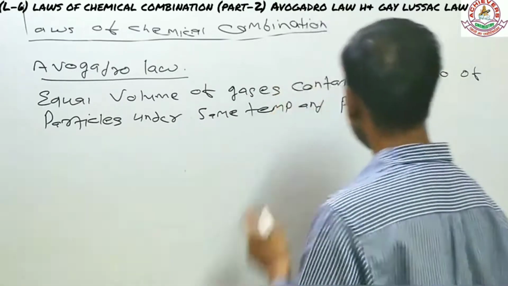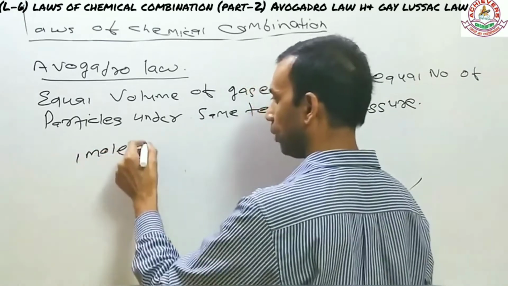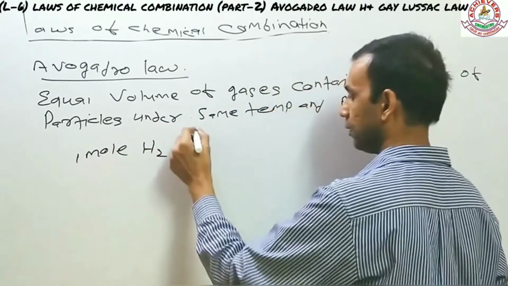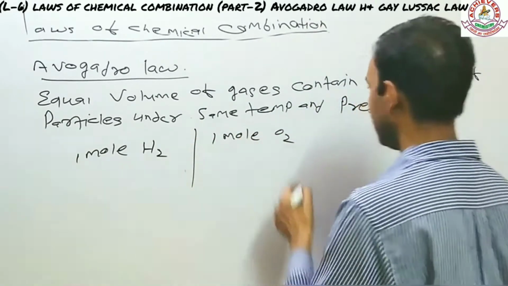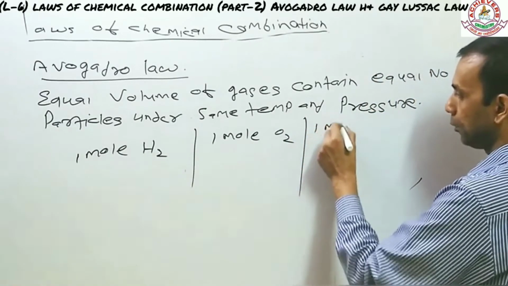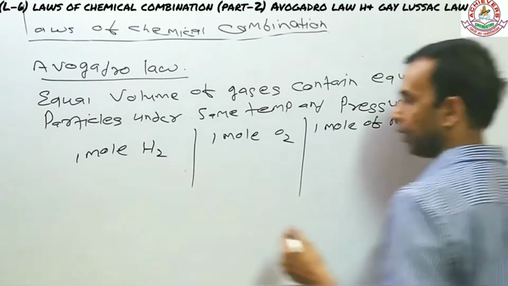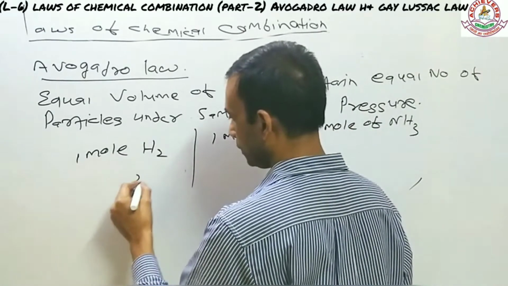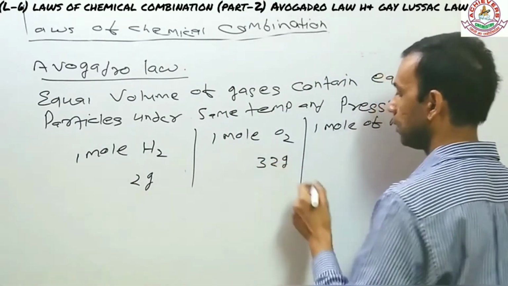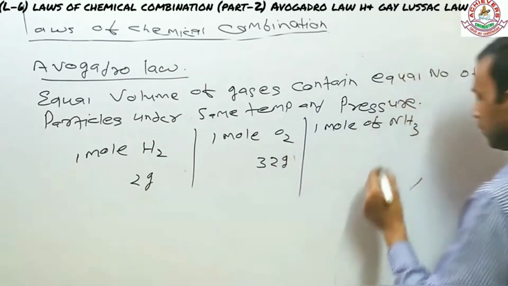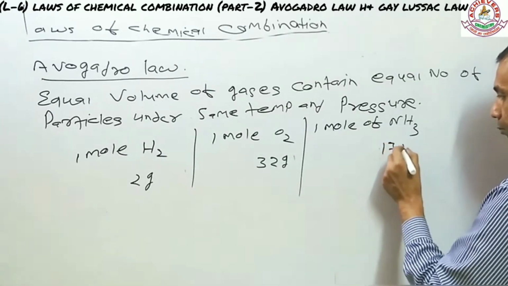Let's repeat it with the help of an example. Suppose I say 1 mole of hydrogen, 1 mole of oxygen, and then I take another example, 1 mole of ammonia. What we see is that the mass is going to be 2 gram per mole for hydrogen, 32 gram per mole for oxygen, and for ammonia it's going to be 17 gram per mole.